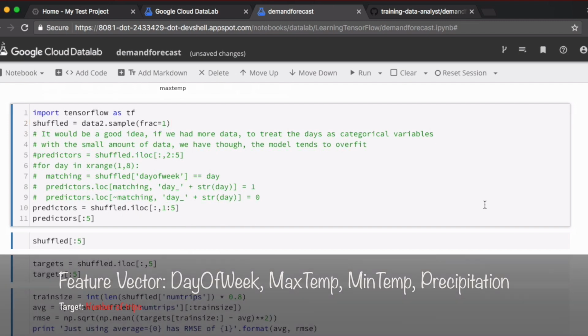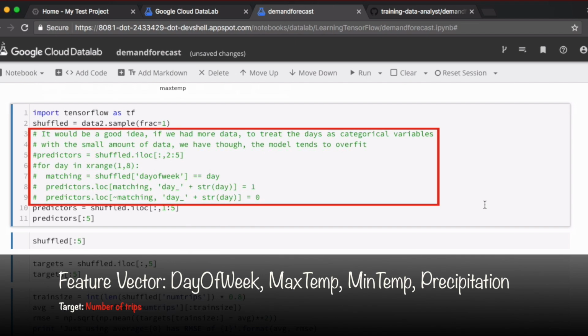In our machine learning model, the variables that we use to predict the output, the predictor variables or the feature vectors, will comprise the data, which is the day of the week, maximum temperature, minimum temperature, and the precipitation on any day. The target variable, or what we want to predict, is the number of trips.